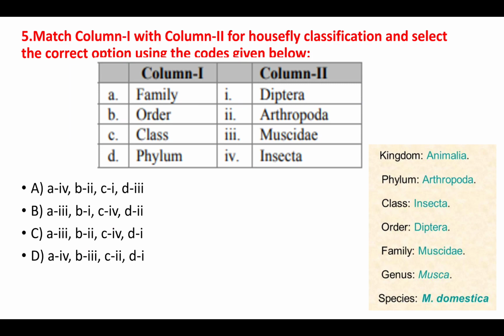Let's move towards the fifth question. This is also a match the following kind of question. You have to match both the columns and select the correct option using the codes. And this is a scientific classification of Musca domestica. Here, family is Muscidae and order is Diptera. Class is Insecta and phylum is Arthropoda. So A3, B1, C4 and D2. Right?